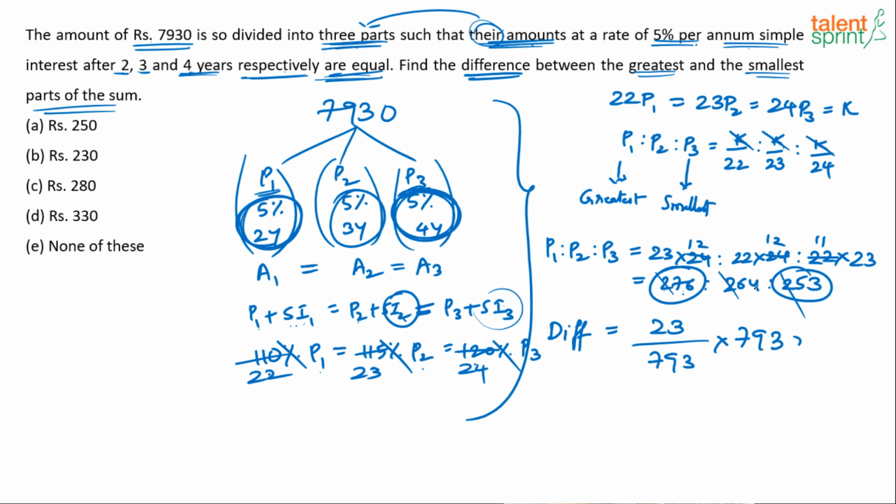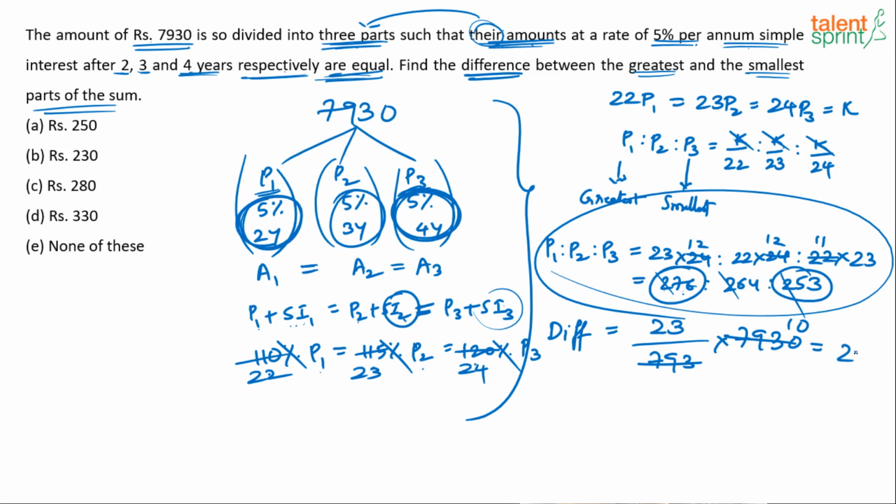It's a ratio based question, right? After you have got this, it's like any other regular ratio based problem. The ratio is known to you. The total value is known to you. It's asking you to find the difference between smallest and largest. The mistake that many of us may commit is we will find the largest value, the smallest value, and then take the difference. What smart people do is they directly take the difference. The difference is 23 parts out of total 793 parts. Multiply that fraction with 7,930. So this is 10 times. What will be the answer? 23 into 10, 230.